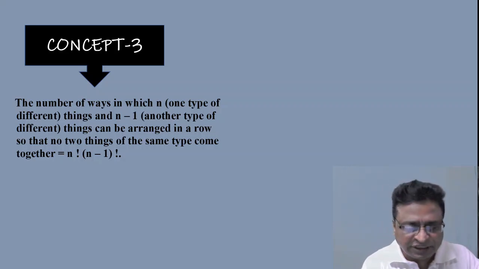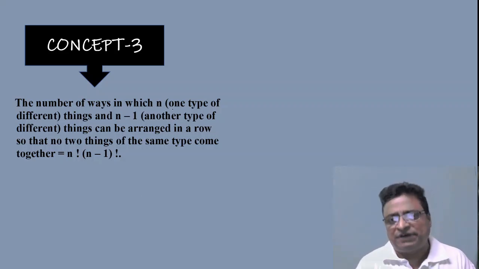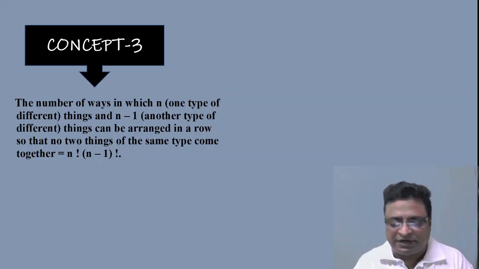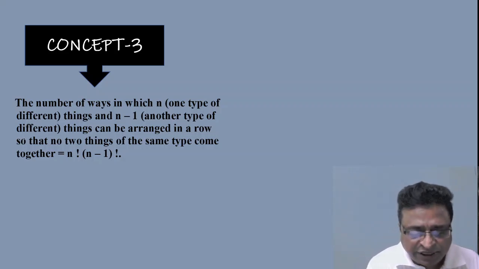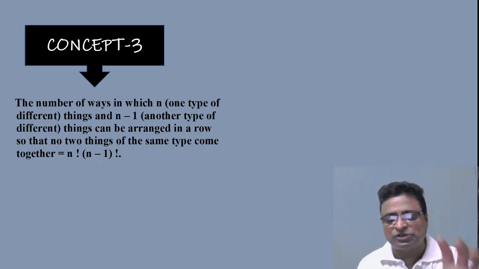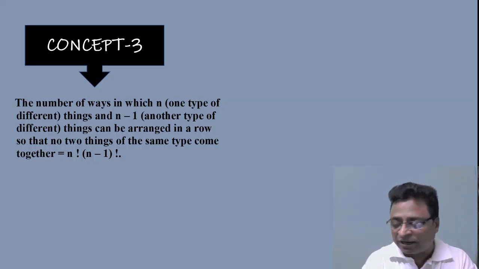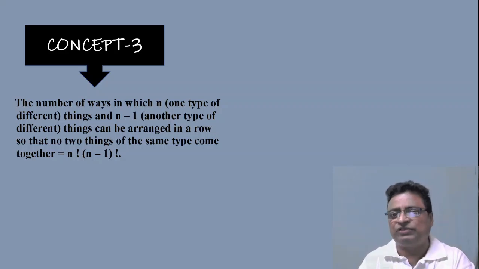See the thing? The number of ways in which n, one type of different things, that means all n are different things, and n minus 1 another type of different things. See the relation between n and n minus 1. Suppose the first different things are 5, the second things are 4. That means they are never equal. They are different. One is 7, another is 6. Suppose the first kind is 7, the second kind is 6. Like that only. One number is just slightly less than the first number.